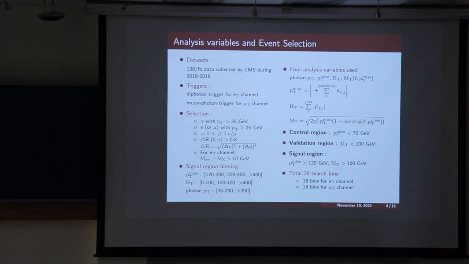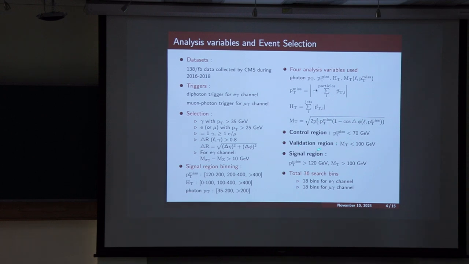We carefully define the control region which has similar kinematic properties as that of the signal region, but it is dominated by background. And we establish all our background estimation methods like calculating fake rates and scale factors in the control region, and then we move to the validation region where we validate our background estimation methods, that is whether the data agrees with the total standard model background.